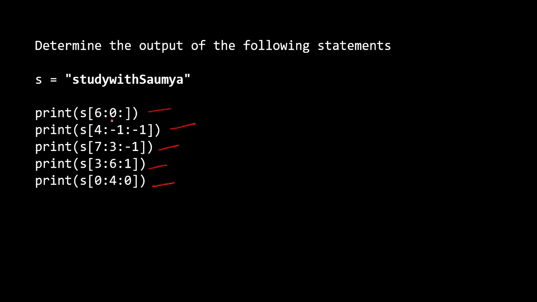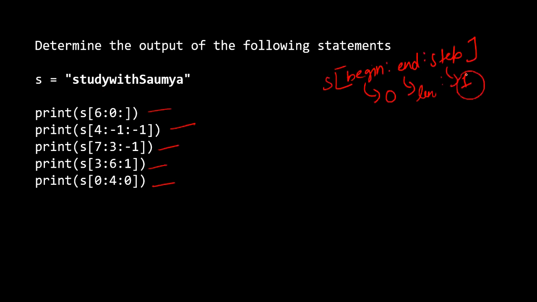Here basically we are using the slicing operator. Slicing operators generally take three arguments: begin index, end index, and the third one is step. By default, if you don't mention anything, begin is 0, end is the length of the string given to us, and step is 1.